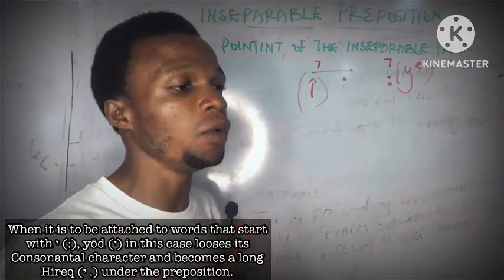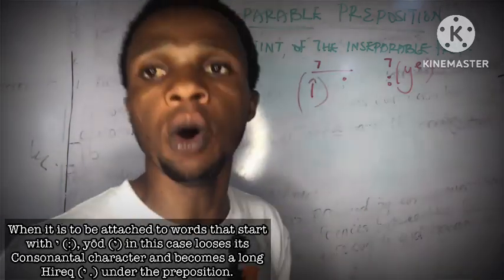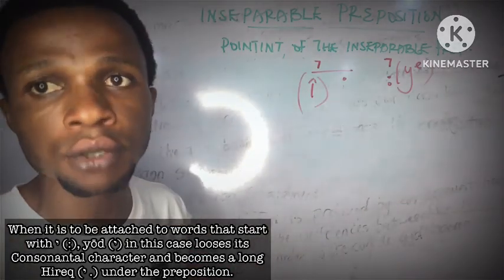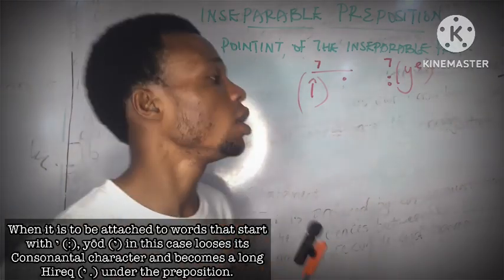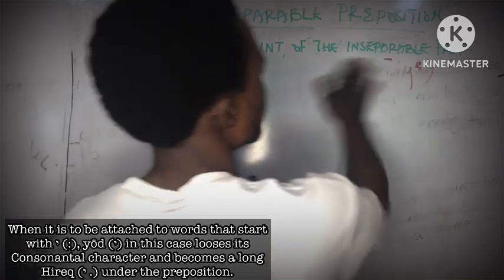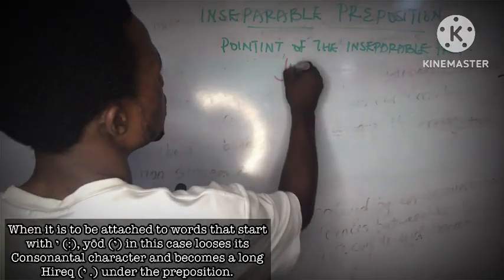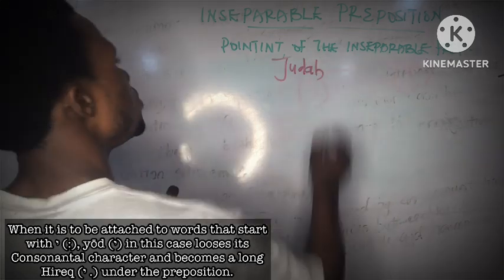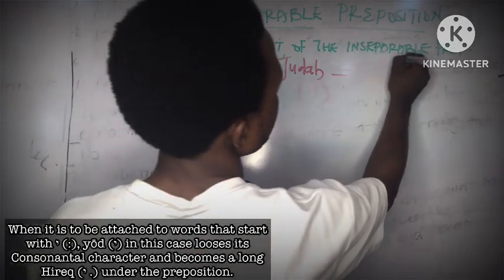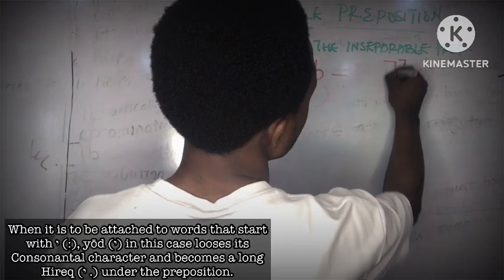Now let's say an example. Let me use a very short word, Judah, for instance. What is the Hebrew word for Judah? Let's start by writing Judah. The Hebrew word is Yehuda.